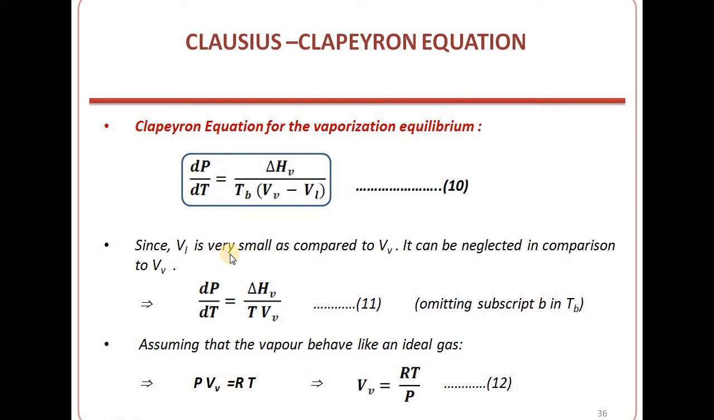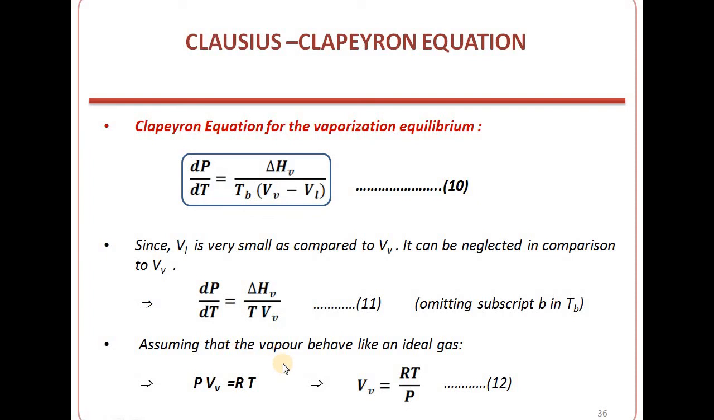Now since Vl is very small as compared to Vv, the molar volume of liquid is very small as compared to the molar volume of vapor, so it can be neglected in comparison to Vv, and we can write it as dP/dT is equal to ΔHv divided by T Vv. Here we have written Tb as T to generalize the equation for the next calculation, omitting the subscript b in Tb. So we are getting the general expression dP/dT equals ΔHv by T into Vv.